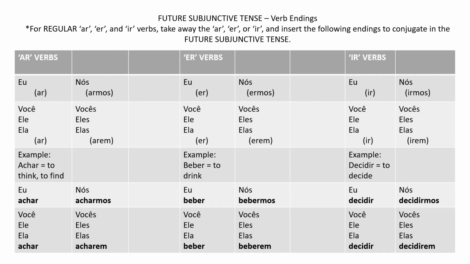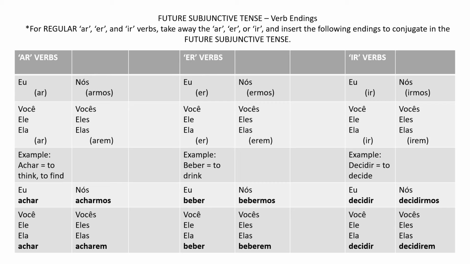For ER verbs, same principle. It's ER, ER, ERMOS, and EREM. So the example is beber, to drink. Eu beber, você, ele, ela beber, just the full verb, right? Nós bebermos, and vocês, eles, elas beberem.